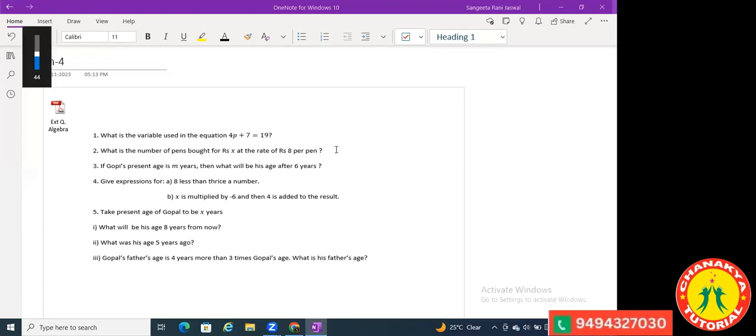Say louder. Be louder. Gopi's present age is M years. Okay. And what will be his age after 6 years? Yes, say your answer. Yes, ma'am. One minute, ma'am.